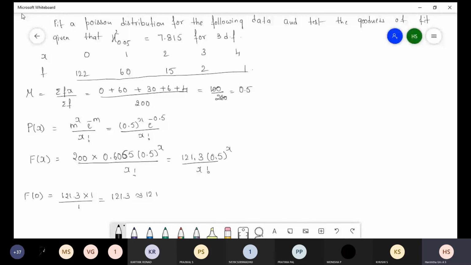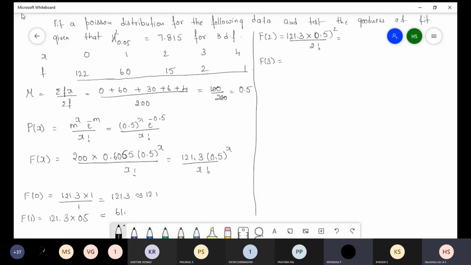F of 1, 121.3 into 0.5, 60.65, approximation we can write 61.